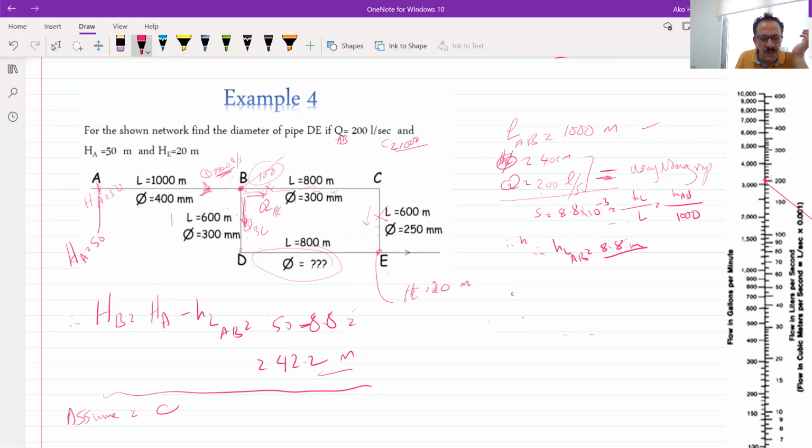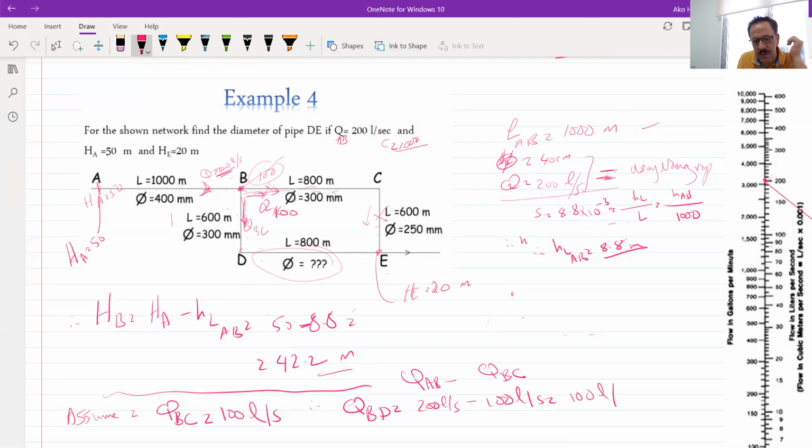I will assume that the Q from B to C is equal to 100 liter per second. This is my assumption. So the 100 liter per second go this way. Then the Q for BD should be equal to 200 liter per second, QAB, minus QBC, which is equal to 100 liter per second also.